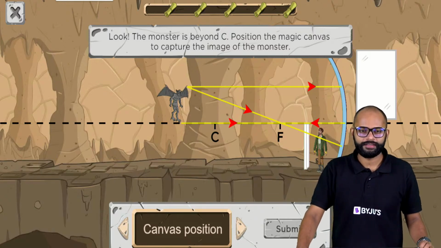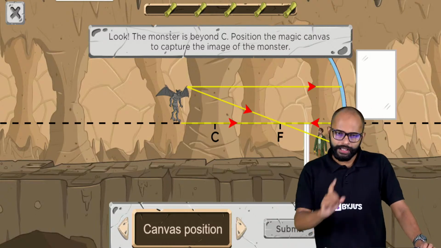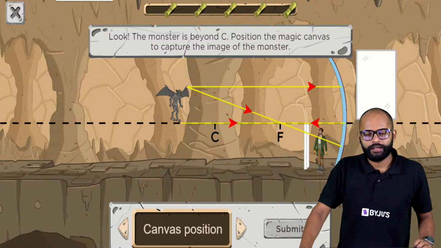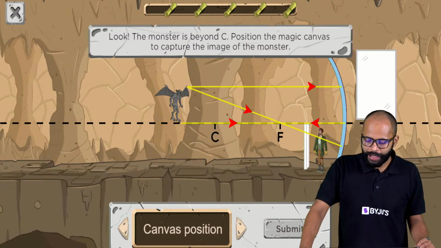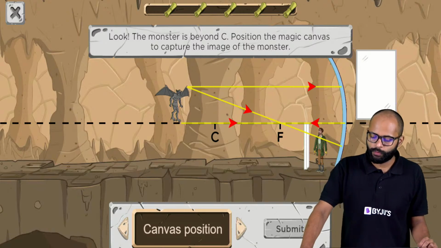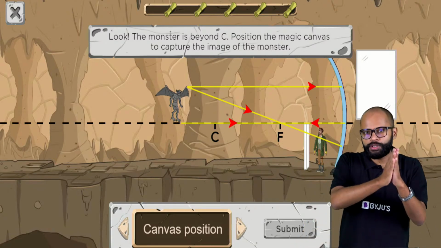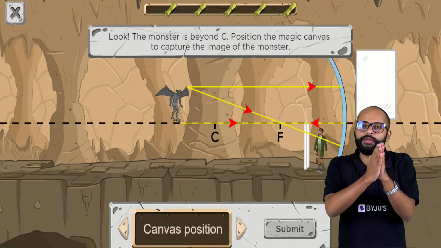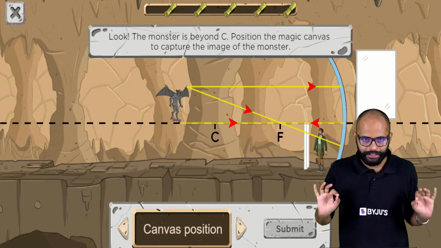Oh, nice. You might have seen this on the app, and once we did a session previously, and there also we used this one time. All right. So look, the monster is beyond C. Position the magic canvas to capture the image of the monster. So the deal is, Lucas has to place the canvas at a position where the image of this monster can be formed, and that's how this monster will be captured. Okay, that's the deal.